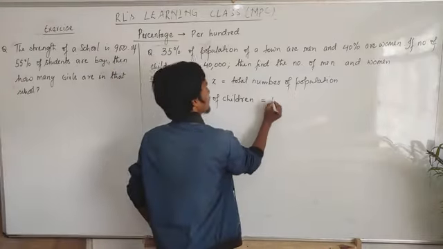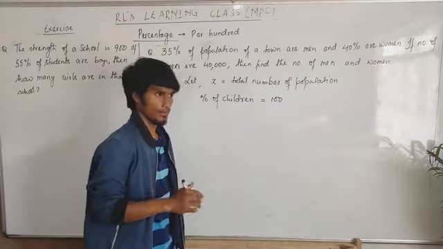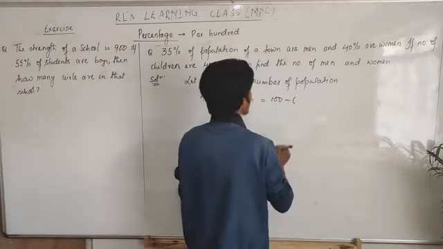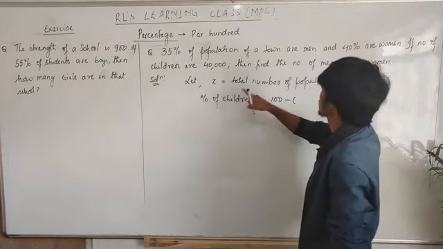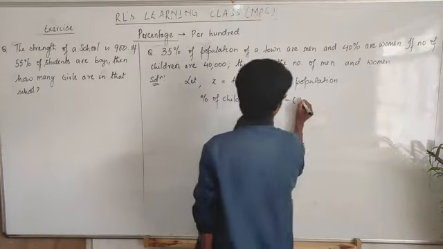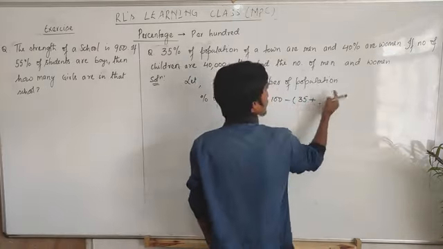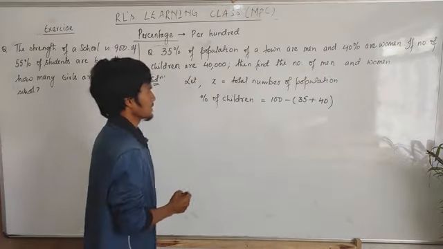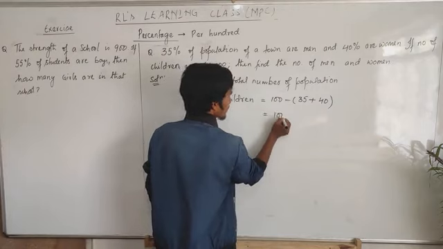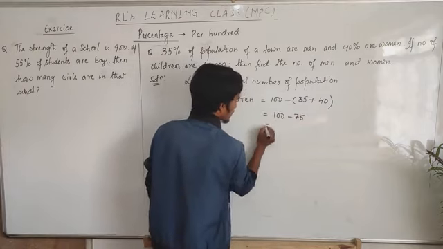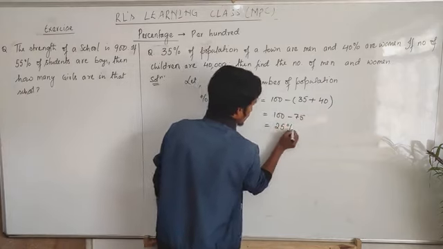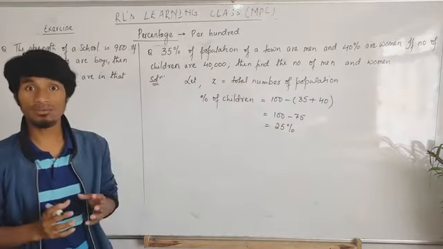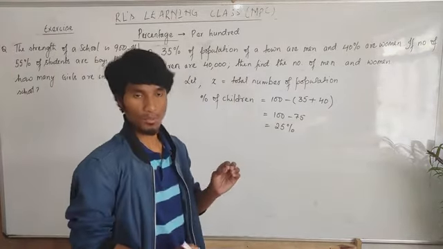It means 100, minus 35% for men, then minus 40% for women. Then how much do we get? 100 minus 75, we get 25%. So there are 25% children in that population.